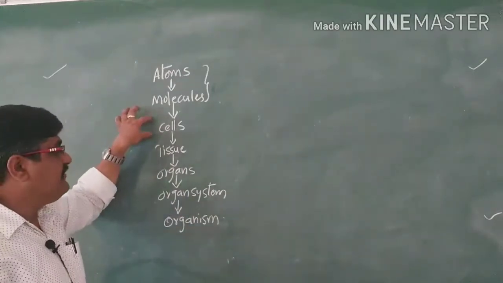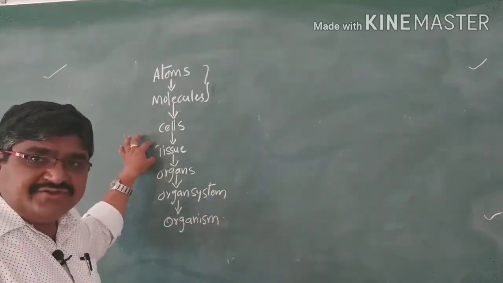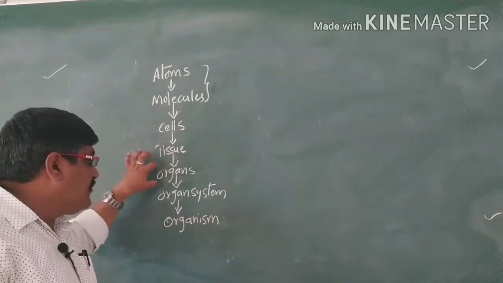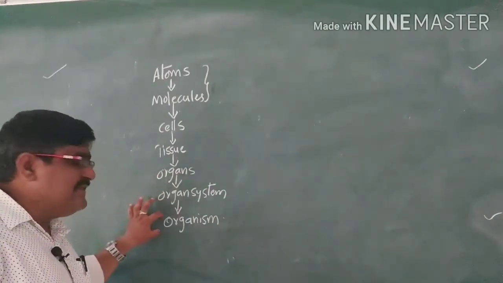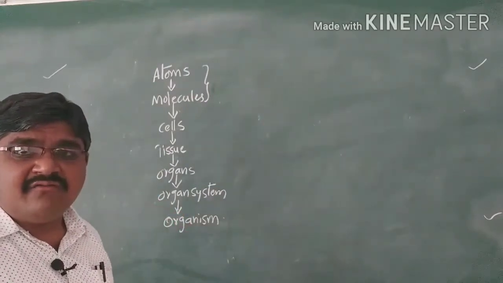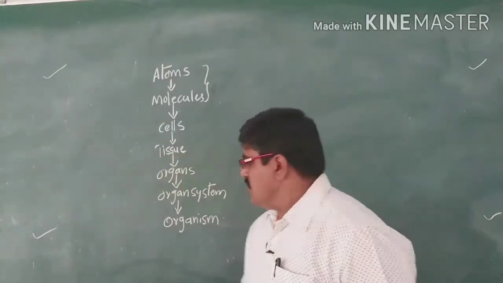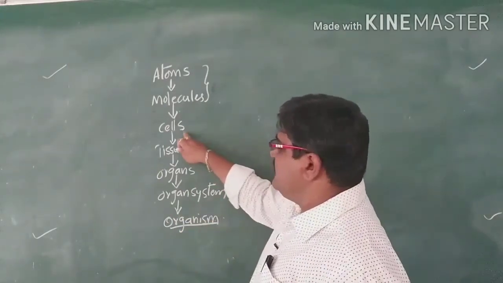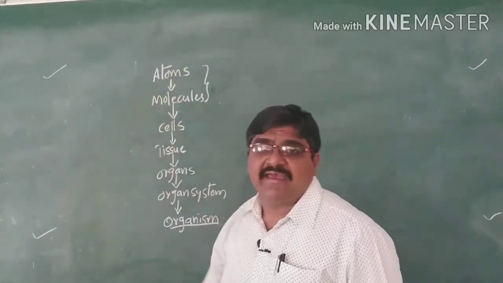A group of cells combine to form tissues. A group of tissues combine to form an organ, and a group of organs combine to form an organ system, and a group of organ systems form an organism. So an organism is the highest level of structural organization, and the lowest level of life is the cell, while among non-living things the atoms are the lowest level.